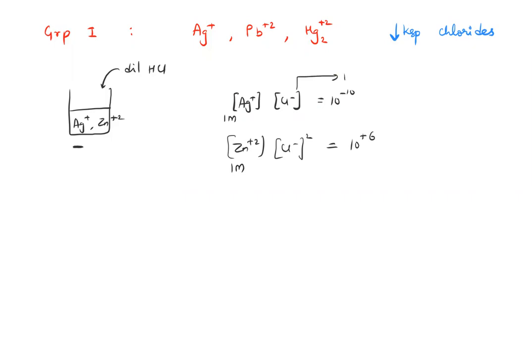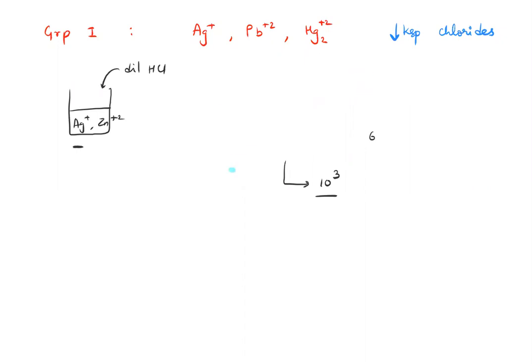Just 10 power minus 10 is enough. How much of chloride is required to precipitate zinc? 10 power 3 is required. So which value will you reach first? Obviously you'll reach this value first. So as soon as you start adding dilute HCl, the substance which starts precipitating would be your Ag+. Don't try to look at it numerically, just try to remember it theoretically now.